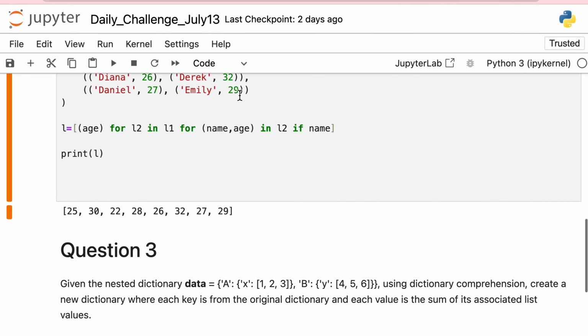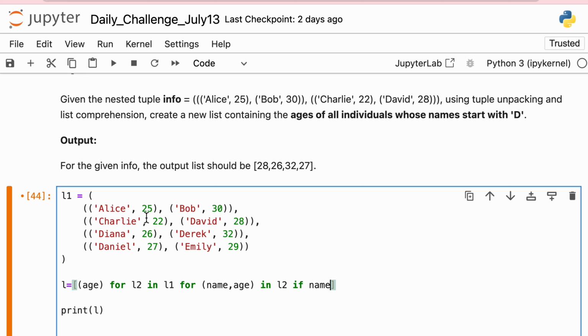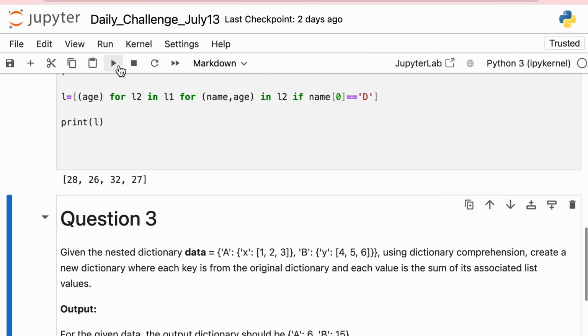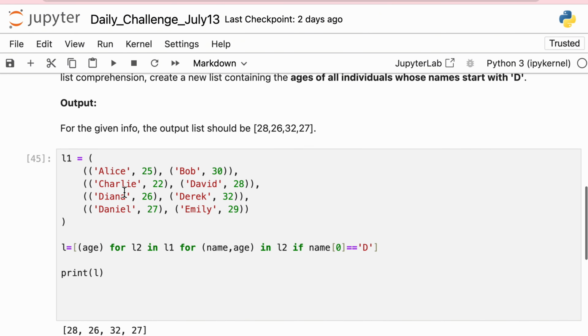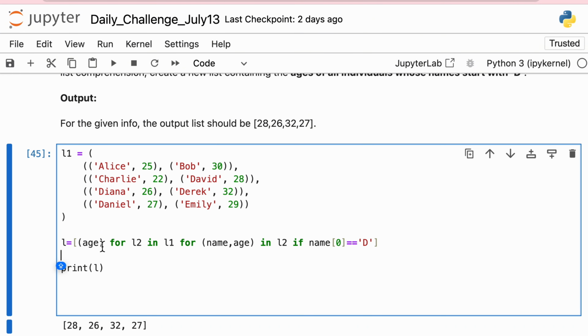Now the question says the first name should start with D. So as simple as that, if name, now I'm accessing the name, and if I have to just know its first element, so what will we do? name[0], and you want to check if it is equal to D, so you'll do double equal to and D, and now you close the comprehension. And now when you print this particular list, you will get the ages of the people, 28, 26, 32, 27. You wanted to print this, you are able to get this. Or if instead of age you just want the name, you can get the name as well.